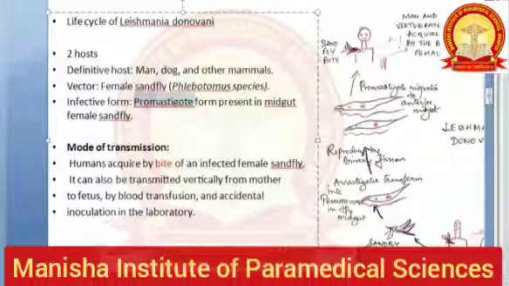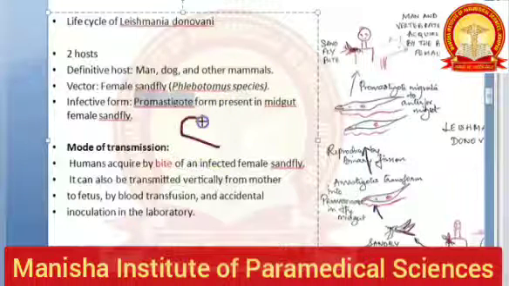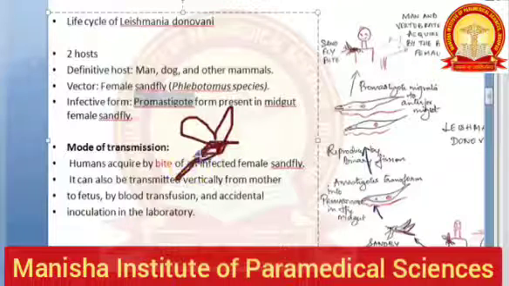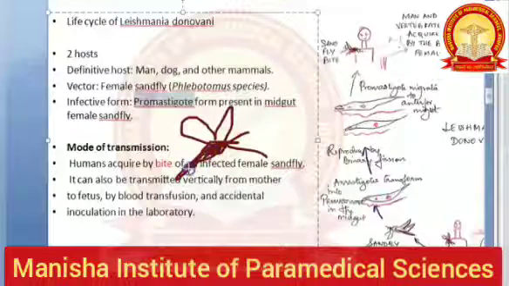It's a female sandfly, remember. So there is a cute female sandfly here. Something like this. It has some thing here. In the mouth, in the midgut, what will happen? It will have the promastigotes. In the midgut, it will have the promastigotes.